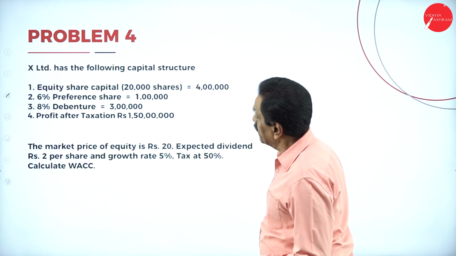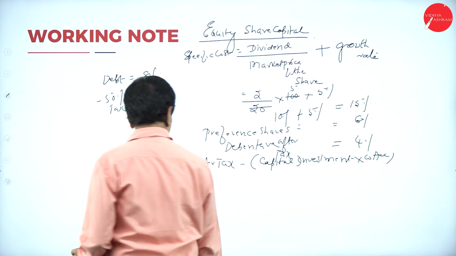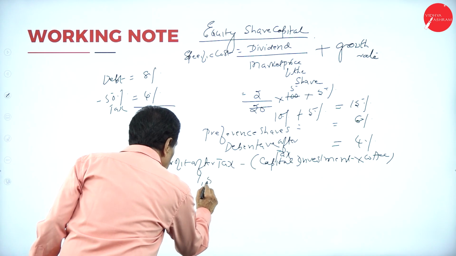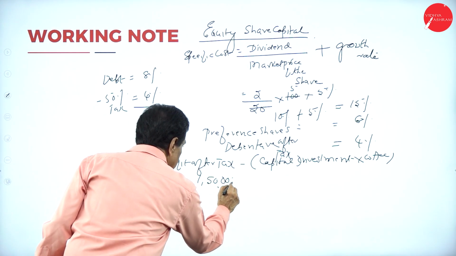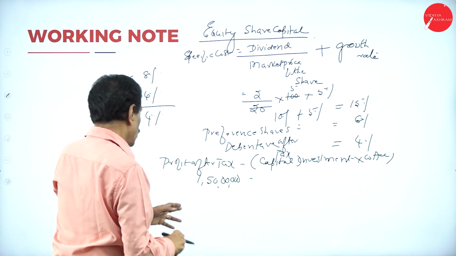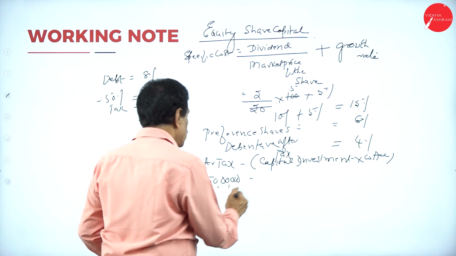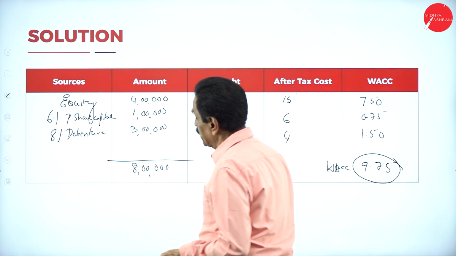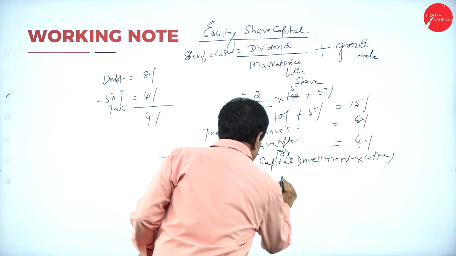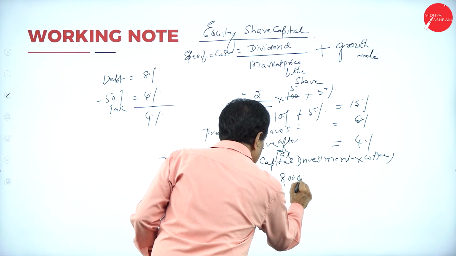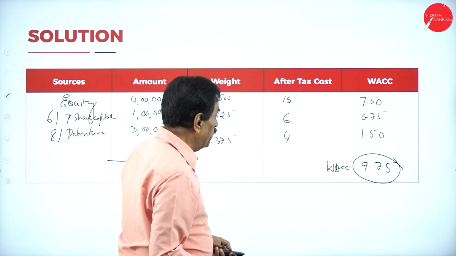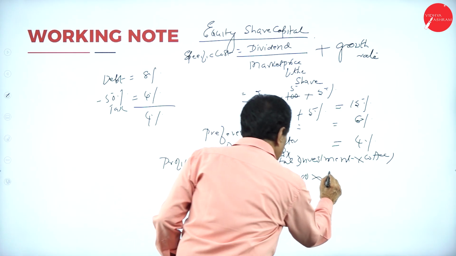What's your profit after taxation? 1 crore 50 lakh. Minus what's your capital employed? 8 lakh, into your WACC 9.75.